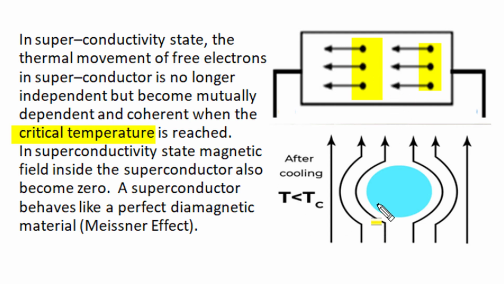Another strange behavior of superconductors was observed by Meissner: in the superconductivity state, the magnetic field inside the superconductor becomes zero. In fact, a superconductor behaves like a perfect diamagnetic material and won't allow external magnetic force lines through it. And when a superconductor material is placed in a magnetic field, its induced behavior generates an equal and